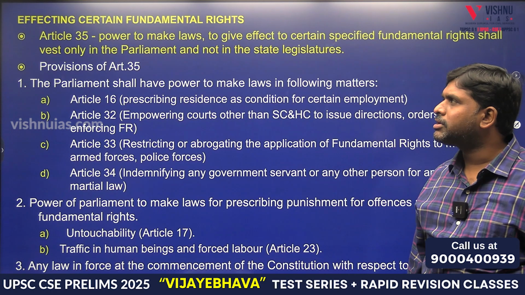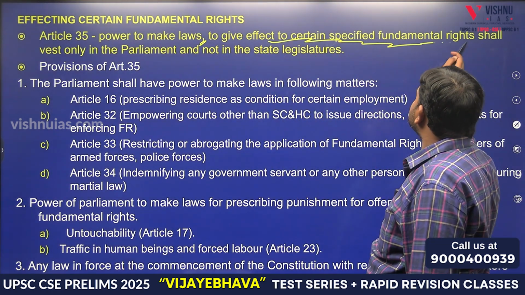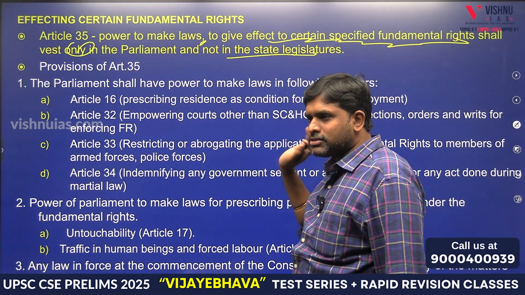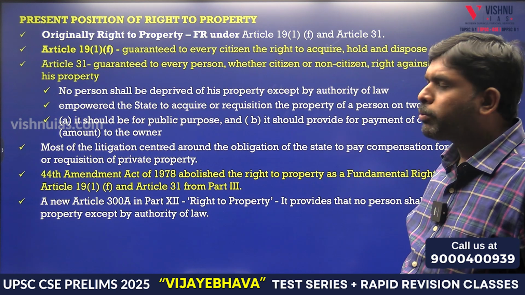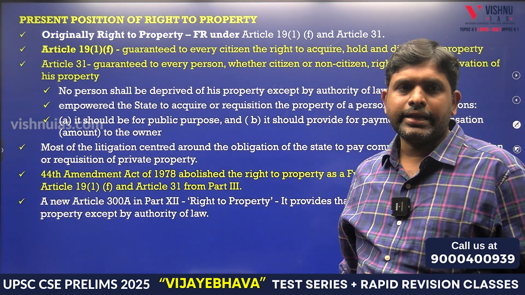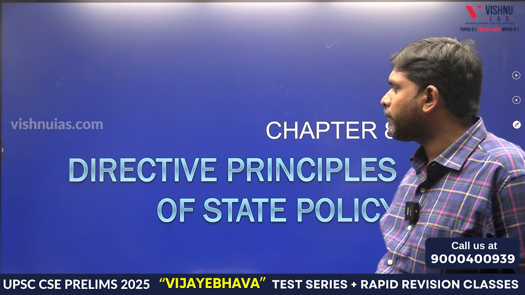Martial law and national emergency, these we will discuss at national emergency time. The power to make laws to give effect to certain specified fundamental rights shall vest only in Parliament and not in the state legislature. Right to property has been removed. Now right to property is what? A legal right, which is present in the Constitution under Article 300 Clause A.